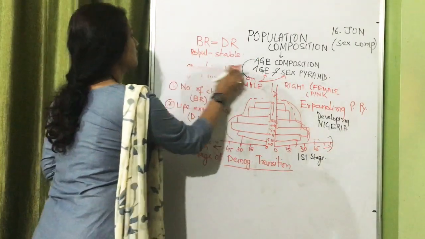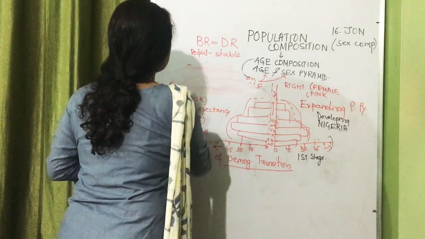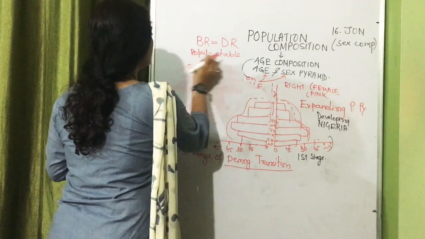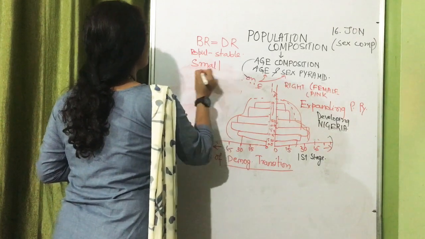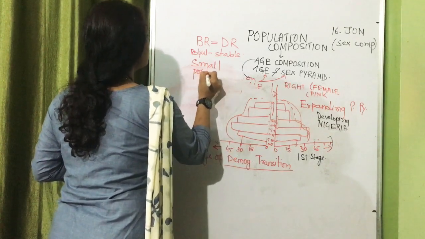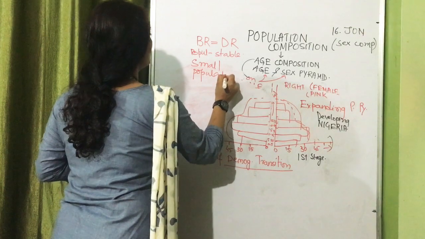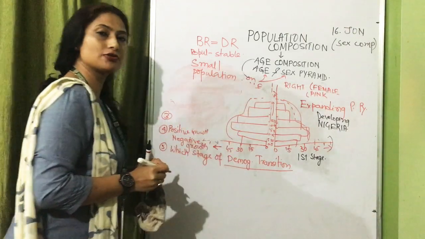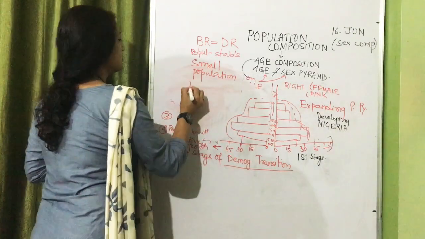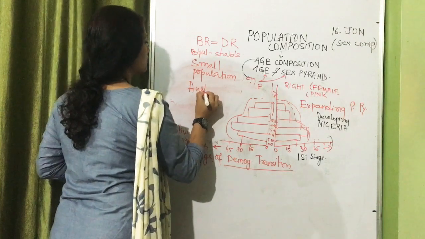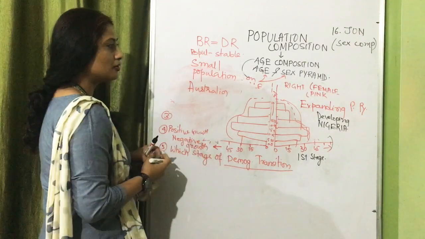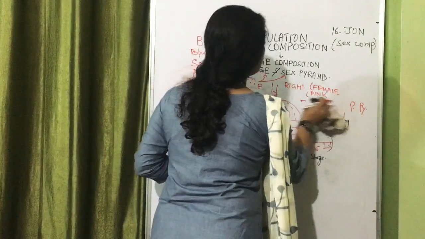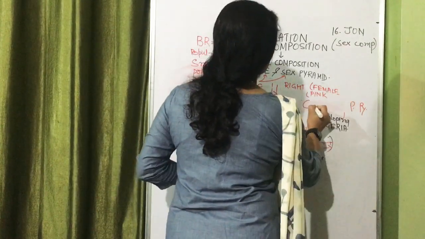These countries will have a problem of small population, and it happens with advancement in their literacy. Example, Australia. And these pyramids, instead of expanding, will be known as constant population pyramid.